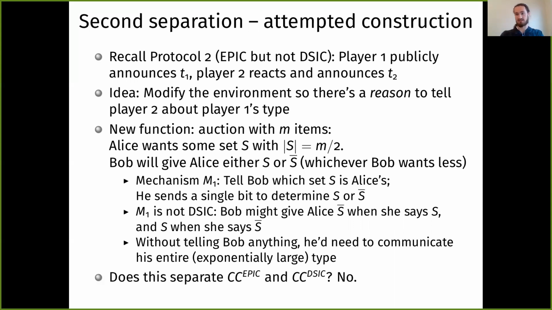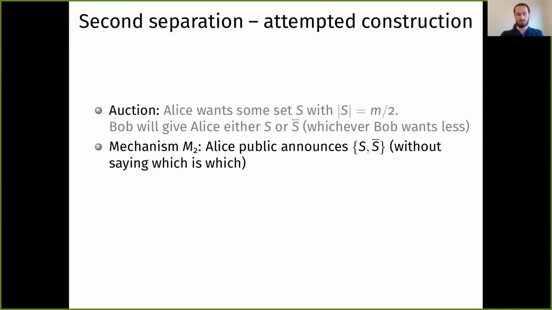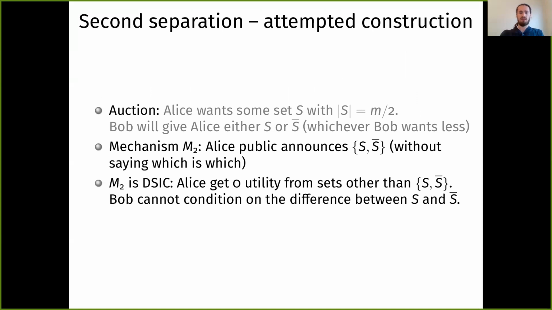Unfortunately, it does not end up witnessing that separation. So let's look at a DSIC mechanism for it. In the same auction from before, just have Alice publicly announce the tuple S bar without saying which is which. She doesn't tell anyone, she doesn't tell the mechanism designer. And now this new mechanism is DSIC for this problem.